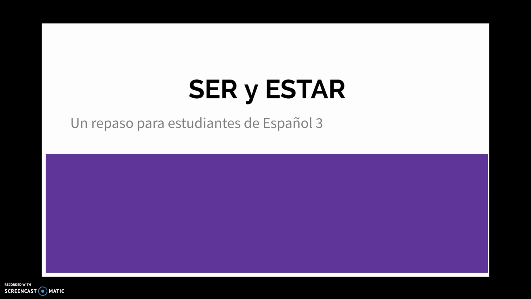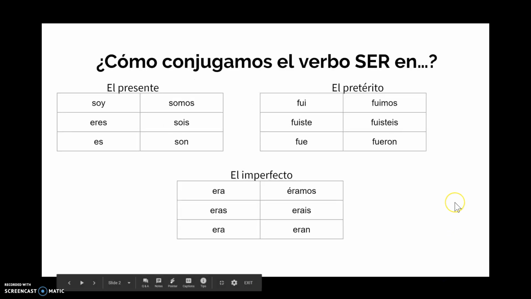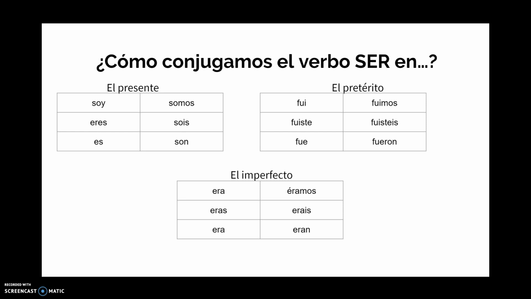So, vamos a empezar, y ser y estar son dos verbos que típicamente son irregulares. Ser, el primer verbo, es irregular en los tres tiempos verbales que ya debes saber. Así, es importante que escribas las conjugaciones de estos verbos.